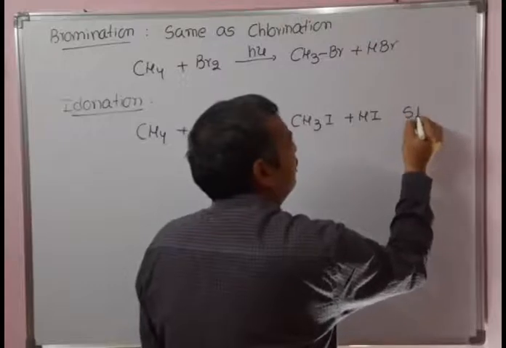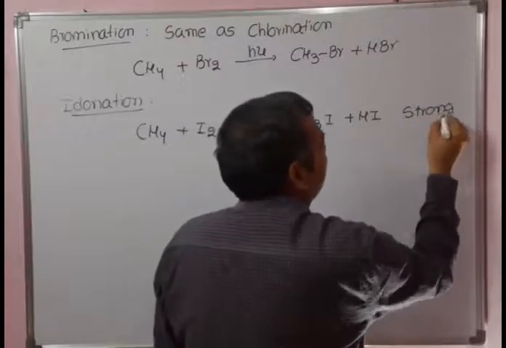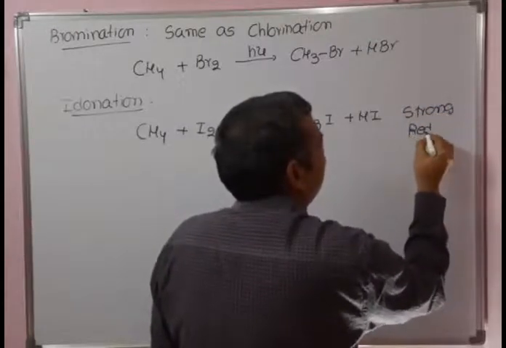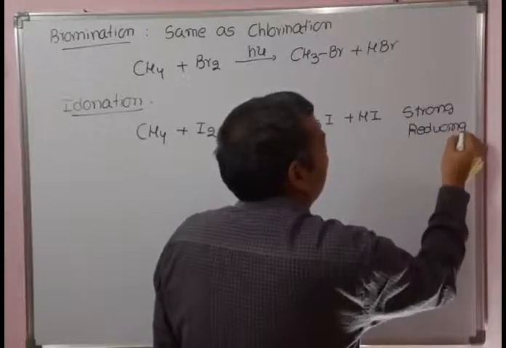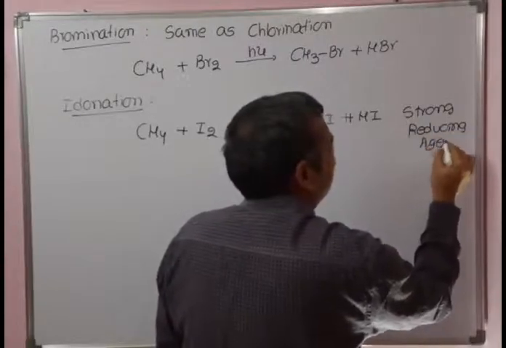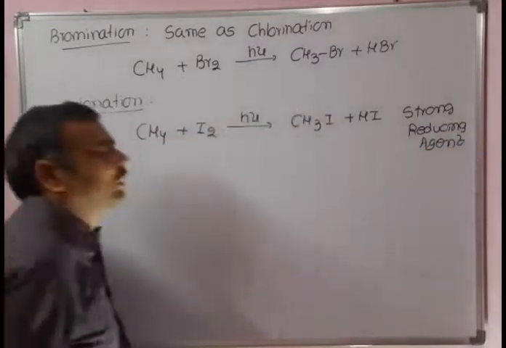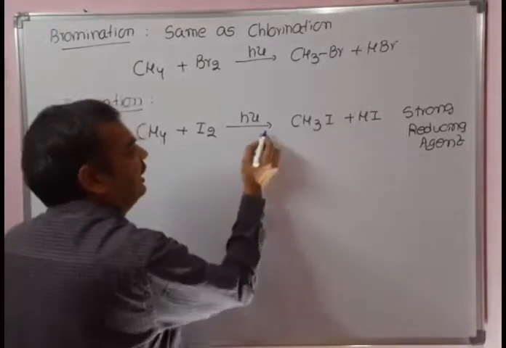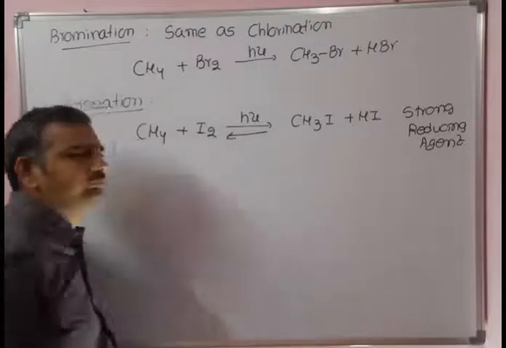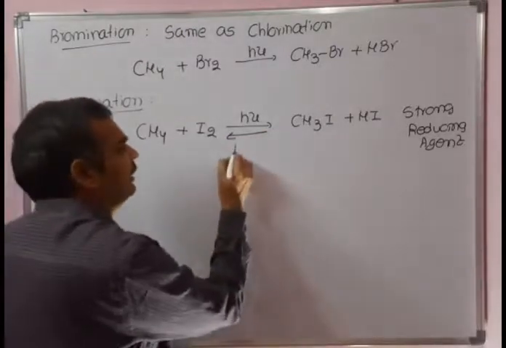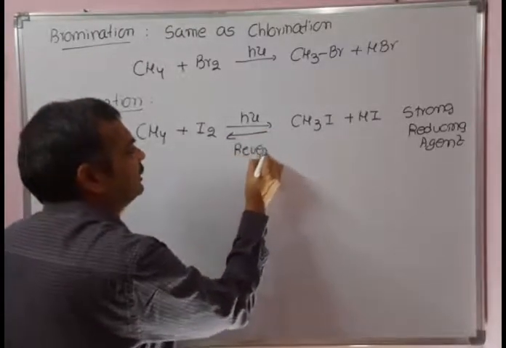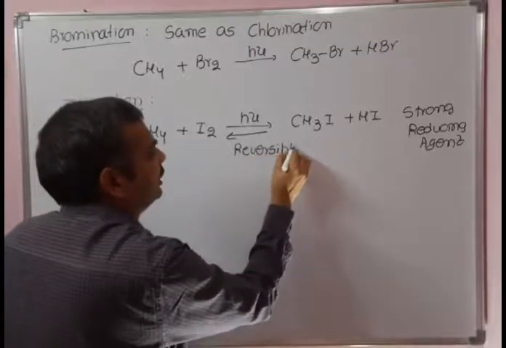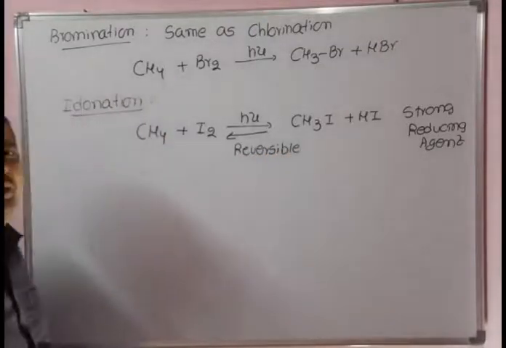It's a strong reducing agent. That means it will reduce the other molecule that is present in the reaction mixture. Once HI is formed in the reaction, it can reduce methyl iodide back to methane. Hence a reversible reaction takes place in the case of iodination.